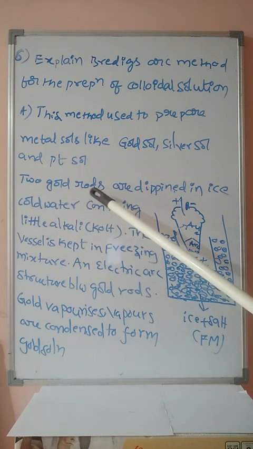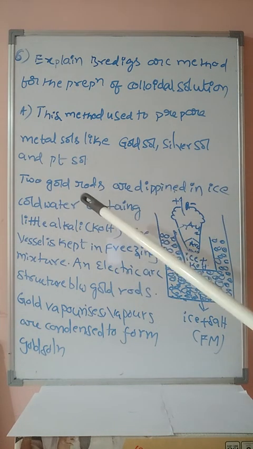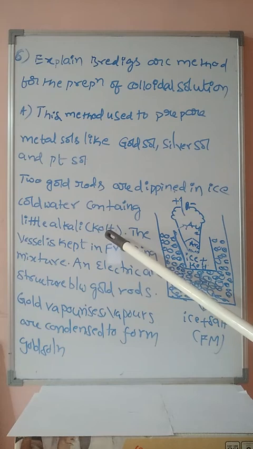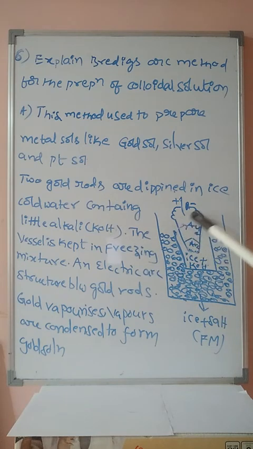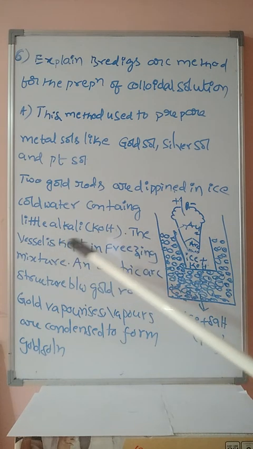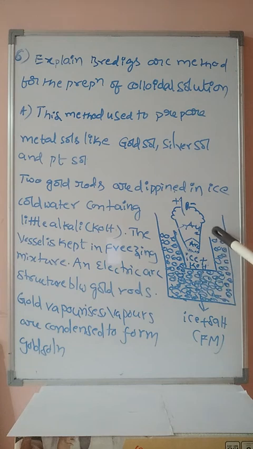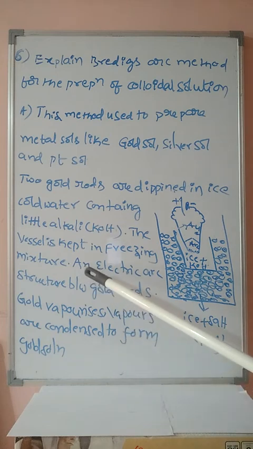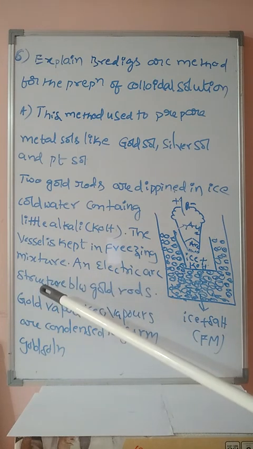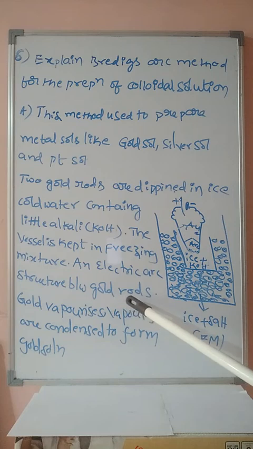Once again student, the 2 gold rods are dipped in the ice cold water containing little alkali, or potassium hydroxide. This vessel is kept in the freezing mixture, that is a mixture of ice and salt, to reduce the temperature. An electric arc is struck between the 2 gold rods.